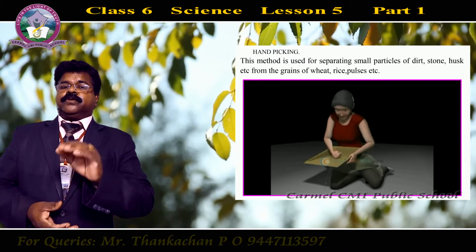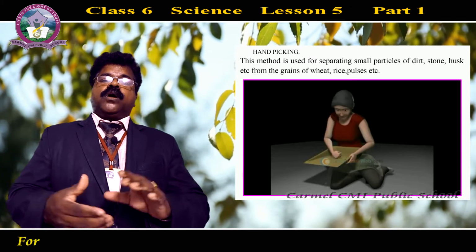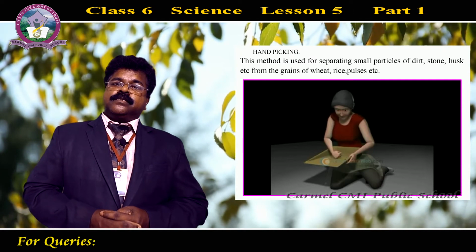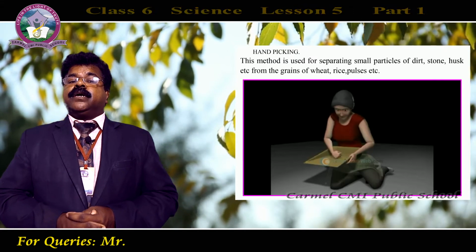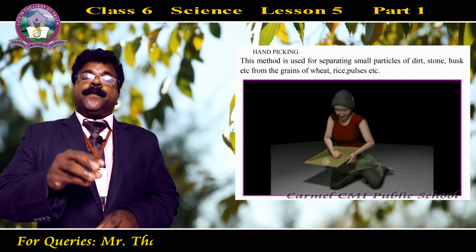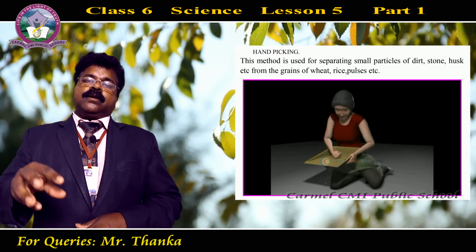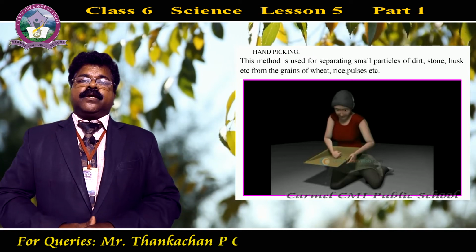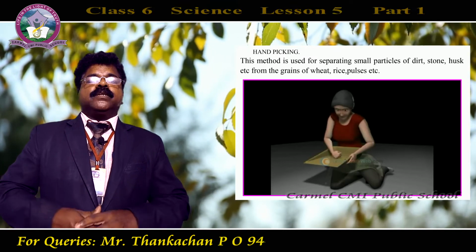And suppose you are given a basket full of guava fruit as well as mango fruit together, how will you separate it? You can separate it by using your hand. That means picking the mangoes or the guava fruit separately into two different containers. So that is by means of hand picking.